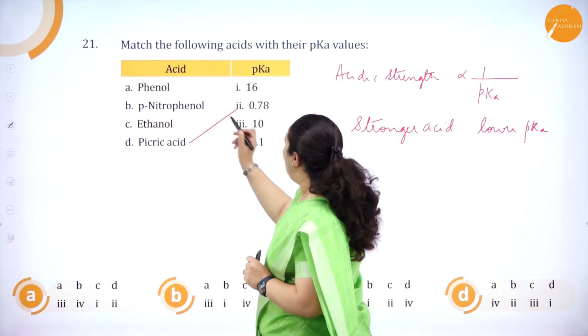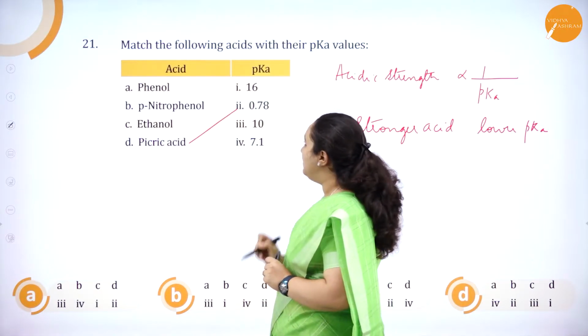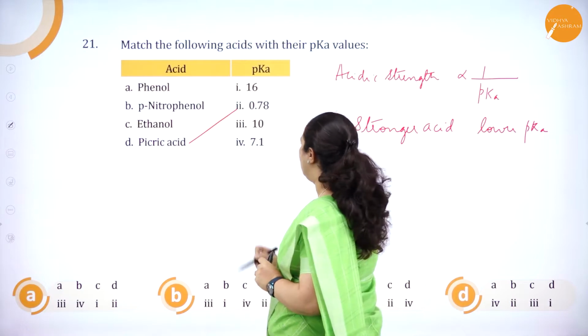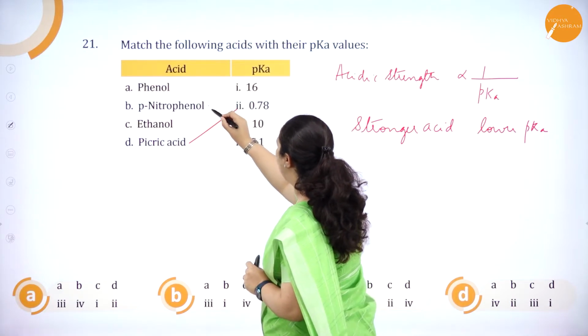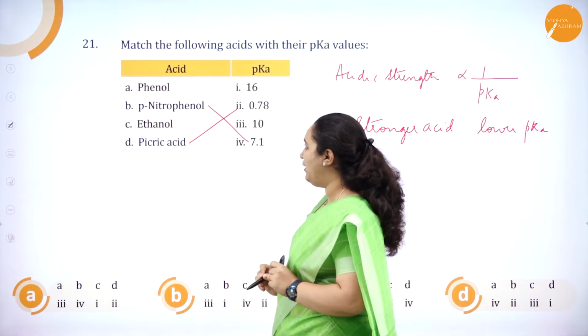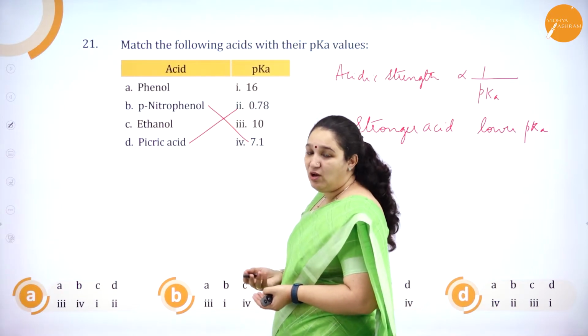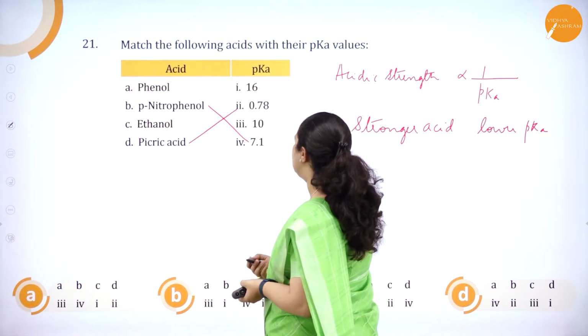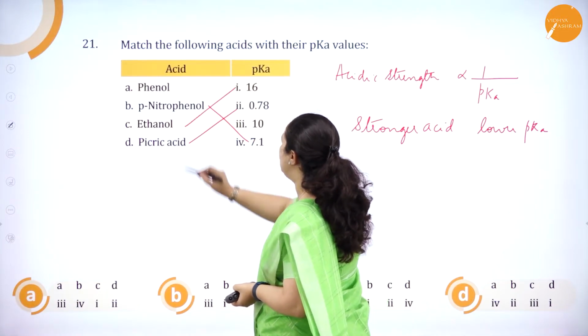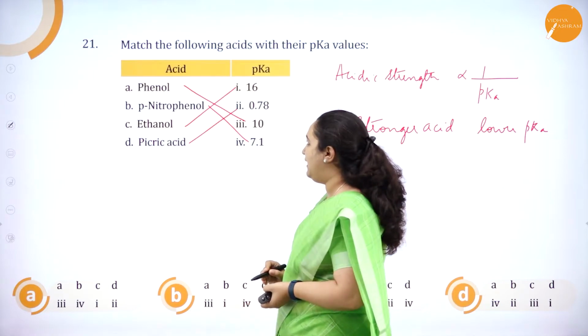So which is the next least pKa value which we have got? It is 7.1. So for para-nitrophenol, it is 7.1. Now we have ethanol and phenol remaining. We know ethanol is the weakest acid. So the answer will be 16, and for phenol it will be 10.